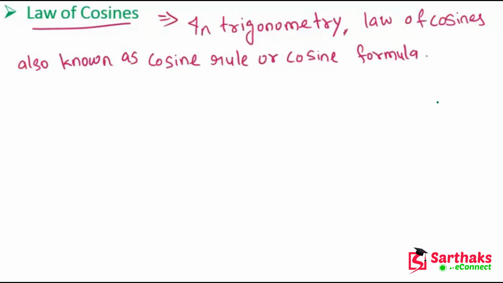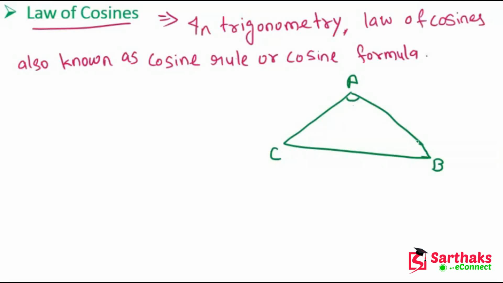Let's suppose we have a triangle ABC, with angle A, angle B and angle C. Let's suppose CB is a, AC is b, and AB is c.